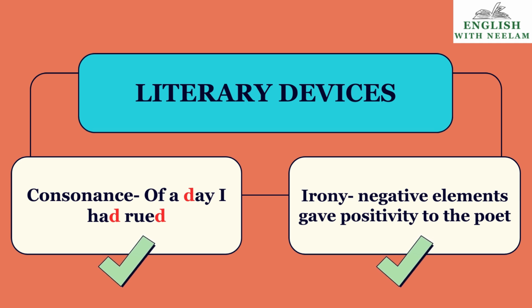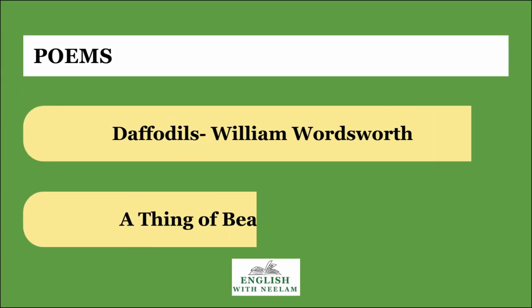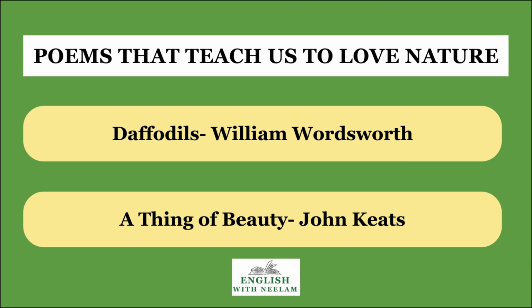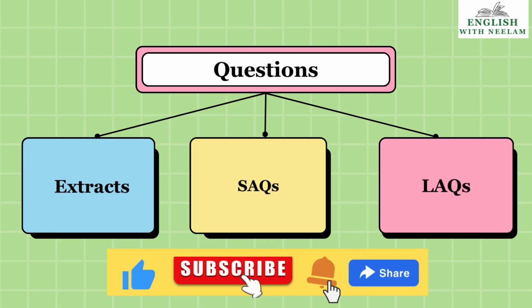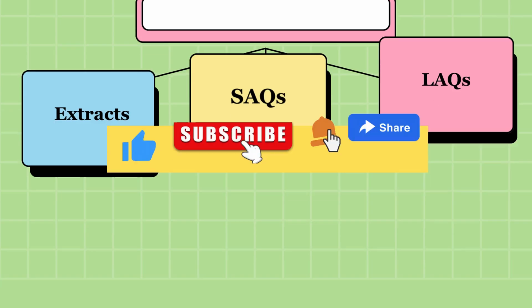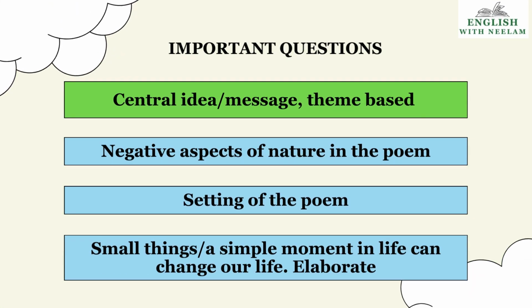Children, now I tell you the names of other poems that teach us to love nature. One is Daffodils by William Wordsworth. Other is A Thing of Beauty by John Keats. You are going to read this poem, A Thing of Beauty, in your class 12th. Now children, let me tell you what type of questions will be asked from this poem. There can be extracts, short answer questions and long answer questions. Now I tell you the important topics from the poem on which you can be asked questions.